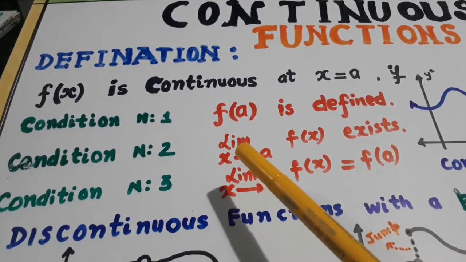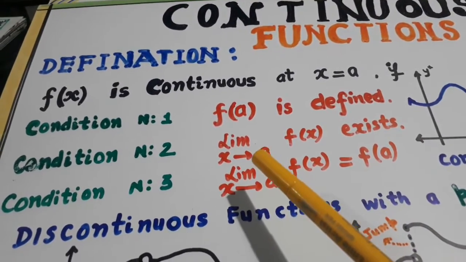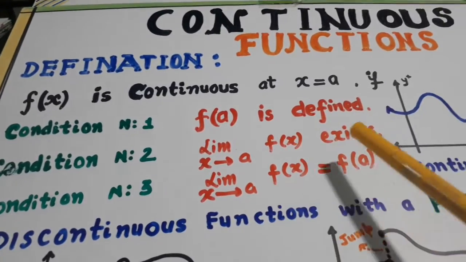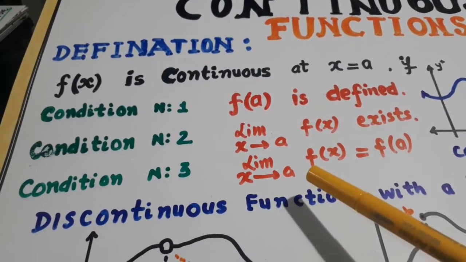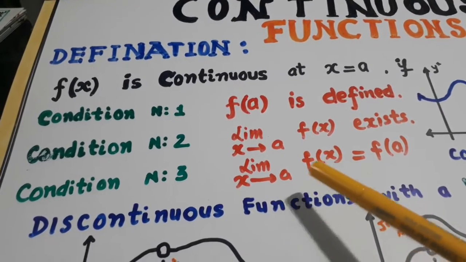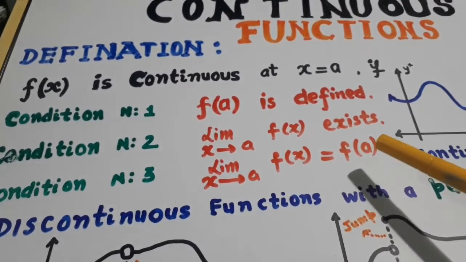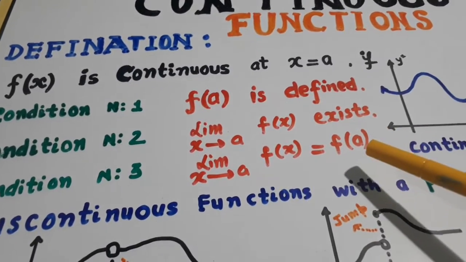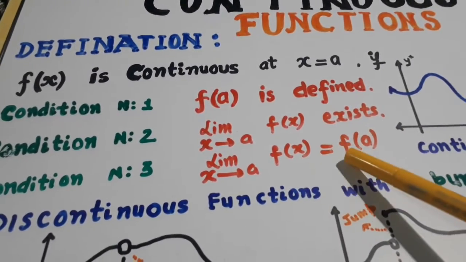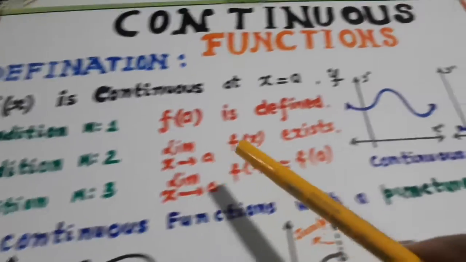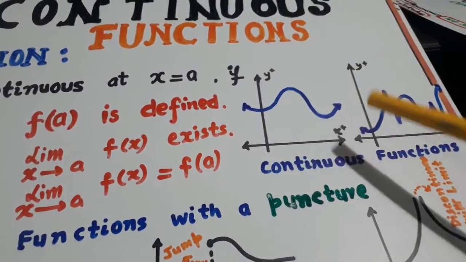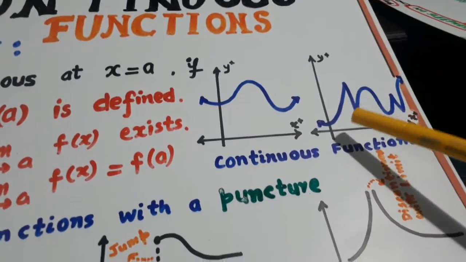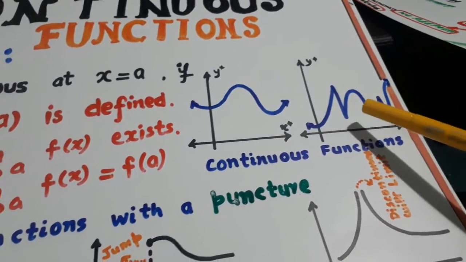Condition 2: the limit of f(x) as x goes to a exists. Condition 3: the limit of f(x) as x goes to a is equal to f(a), that is, limit is equal to value. Then the function is continuous. This is the graph of a continuous function.